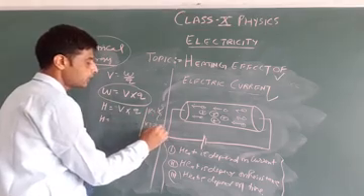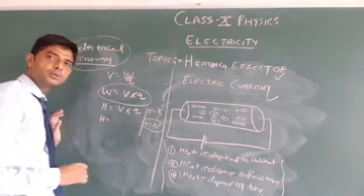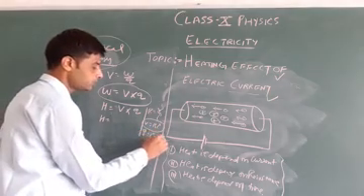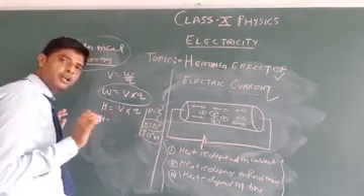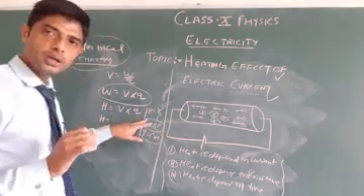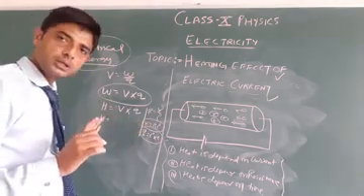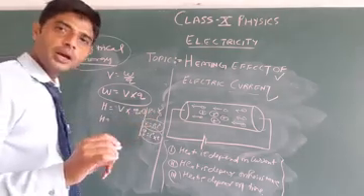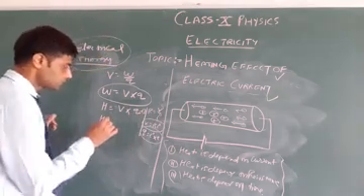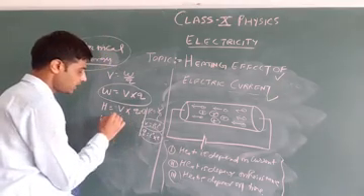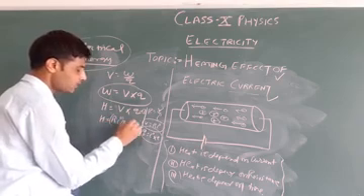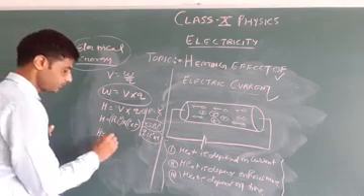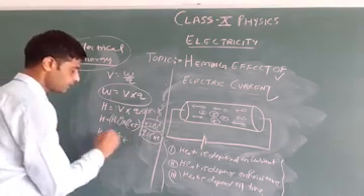So V is equal to R I. V equal to R I and Q equal to I into T. So by putting the value of V and Q in equation first, we get R I into I T. So H equal to R I square T.